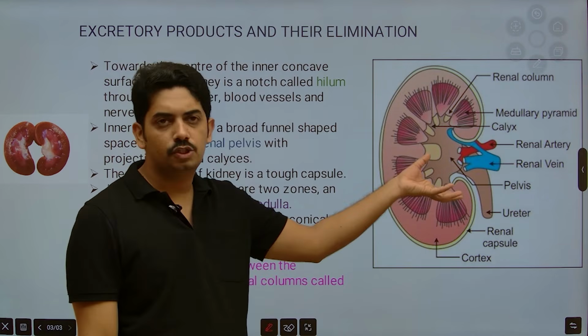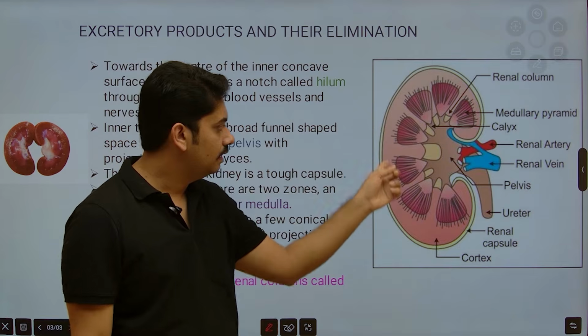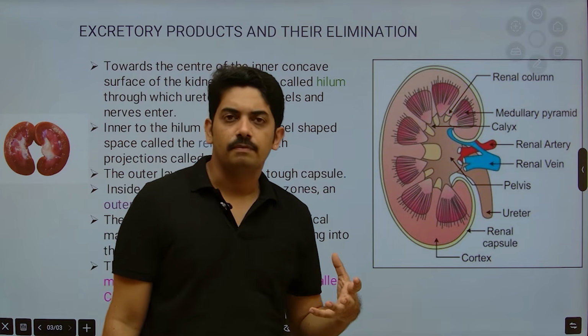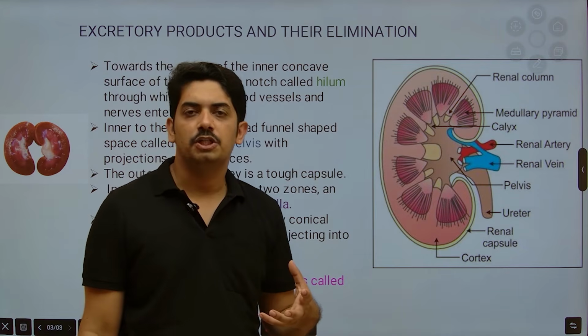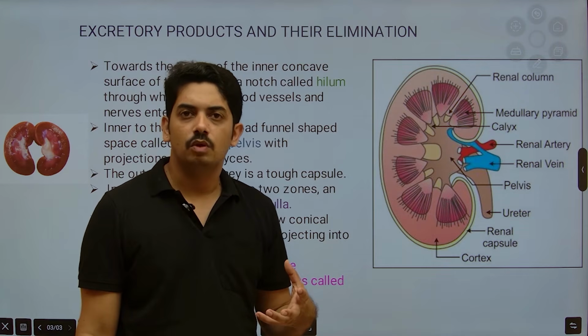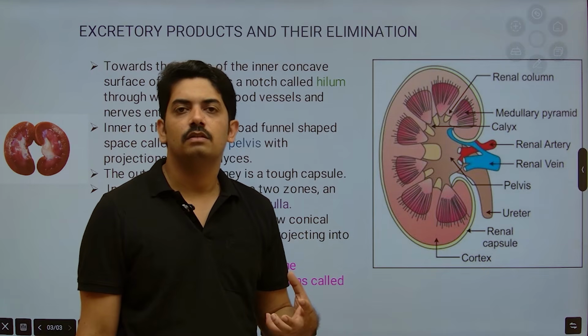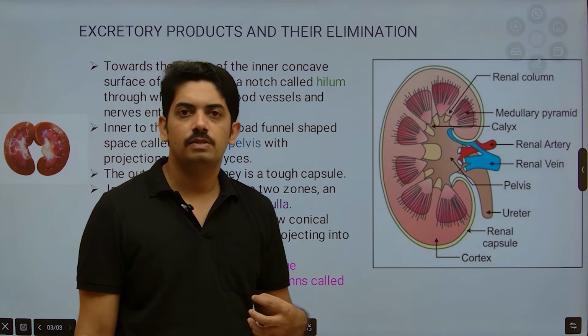The tubular part extends to the medulla region, that is the middle part like this. What happens during excretion? Glomerular filtration produces glomerular filtrate. That glomerular filtrate is concentrated and forms the urine.